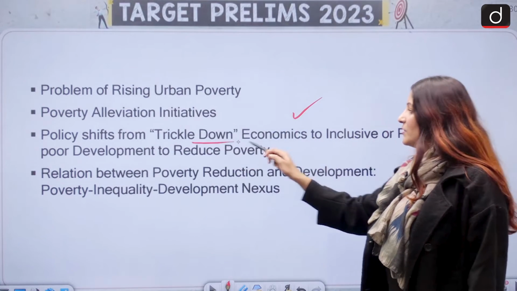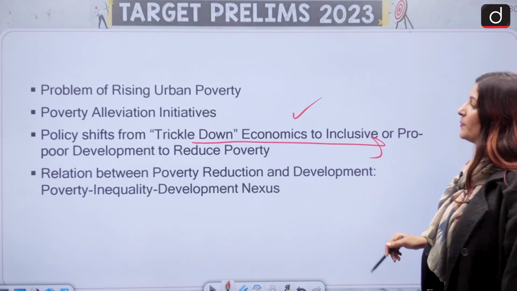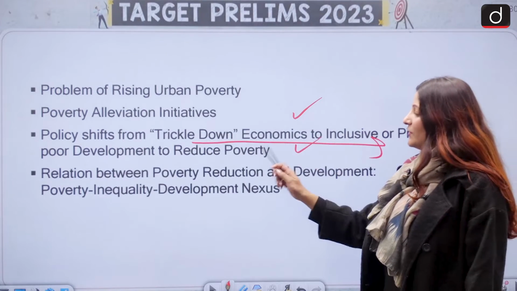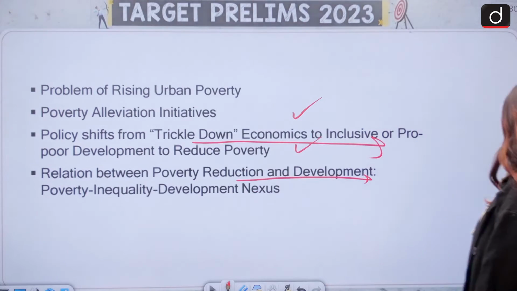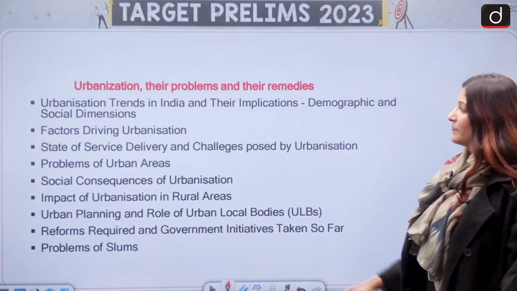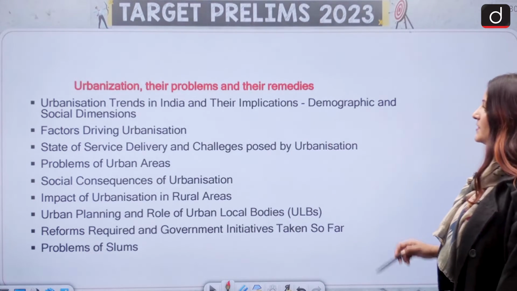Policy shift from trickle-down economics to inclusive or poor pro-development to reduce poverty. Relation between poverty reduction and development. What is the relation between them? Okay, so indexes can also be cited. Urbanization, their problems and remedies.